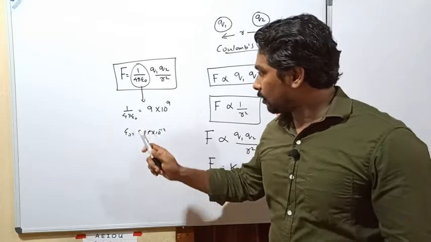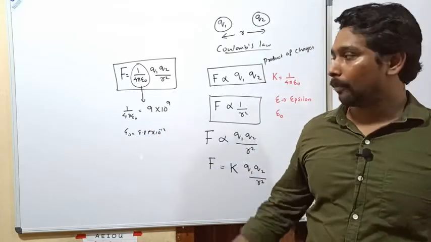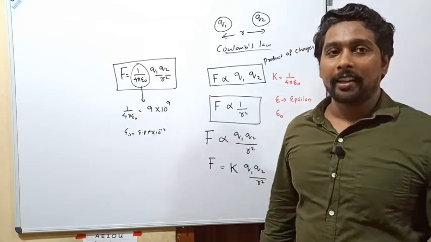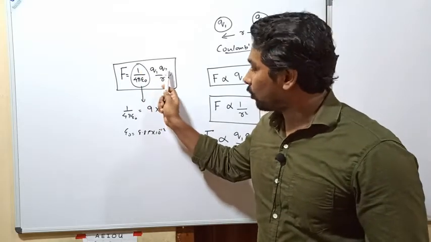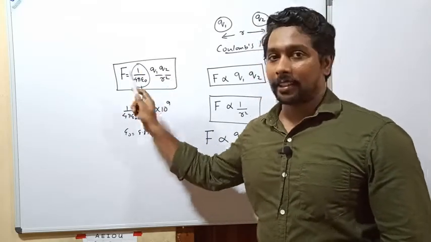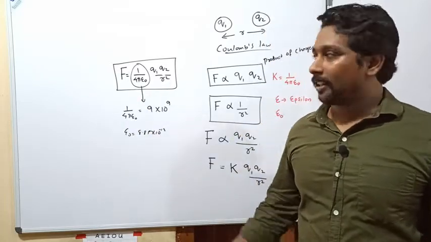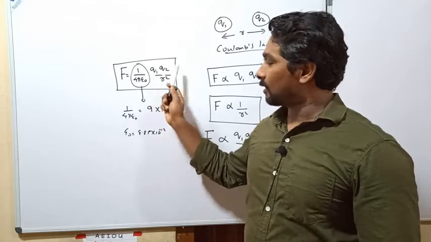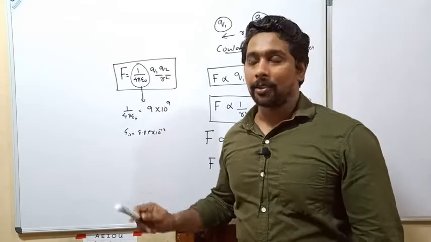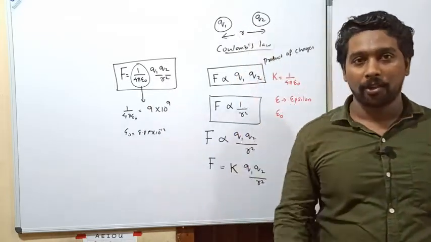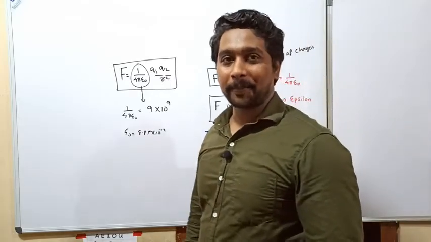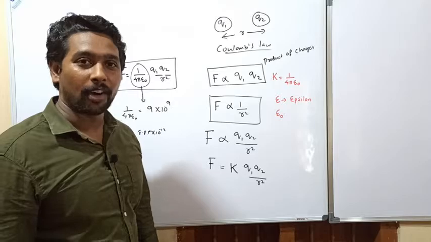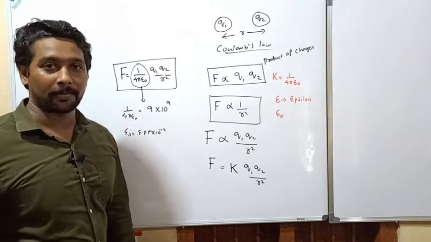That means from it, here also you can find that 1 by 4 pi epsilon 0. From this equation itself you can find the unit for that. Epsilon 0, you have to put other terms on the left side, and you can take the unit for that. Force unit Newton, charges Coulomb, distance meter. Using that you can find epsilon 0. So this is your first homework. What is the unit of epsilon 0? You have to find the unit of epsilon 0.